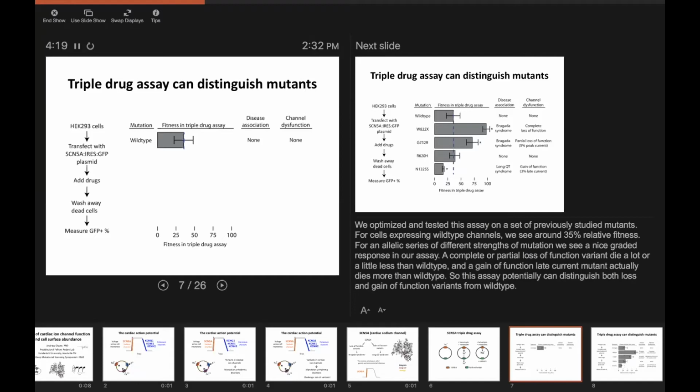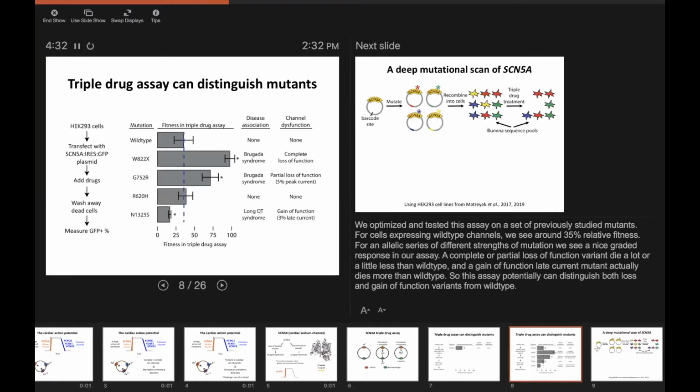And so if we do this experiment, exposing the cells to the drugs with wild type SCN5A, we get about 30–35% relative cell survival. So most of the cells are actually dying in this experiment. We then studied an allelic series of various mutants, and we could show that if you put in a nonsense mutant, which very clearly had no function, we got very little cell death in this experiment. We put in a partial loss of function variant that had some cell death, but not as much as wild type. We put in a variant that had previously been studied and shown to have functional properties pretty similar to wild type. That behaved similar to wild type in our assay as well.